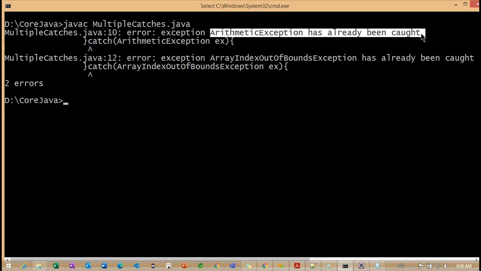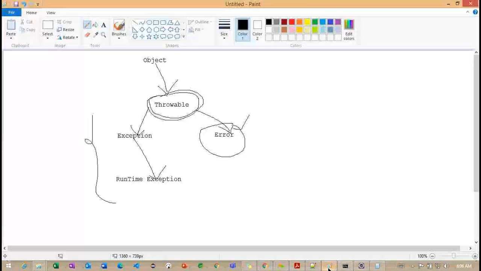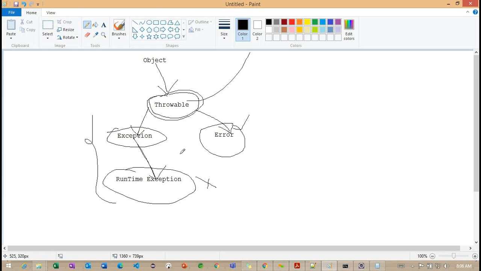With the exception first catch, it is taking care of all different exceptions, like arithmetic and array index out of bounds. If we observe the hierarchy here, this is the superclass and this is our subclass, and the subclass again has this section internally. Ignore that section right now. Exception is a superclass for the exceptions we are discussing: arithmetic exception and array index out of bounds exception. Array index out of bounds and arithmetic exceptions are the subclasses of this particular exception class.